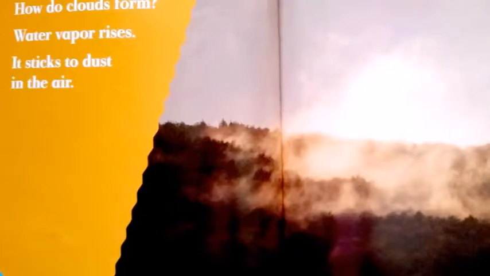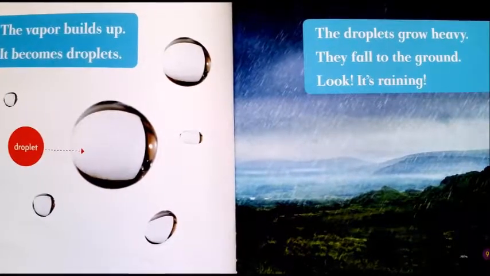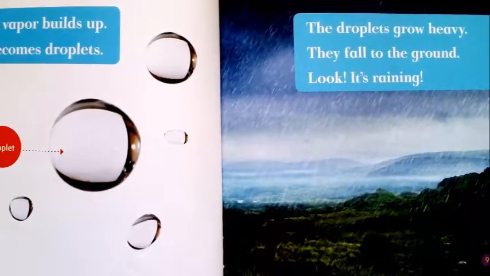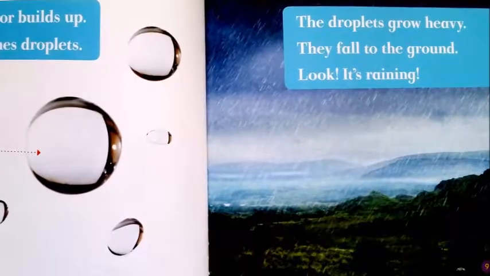How do clouds form? Water vapor rises. It sticks to dust in the air. The vapor builds up. It becomes droplets. The droplets grow heavy. They fall to the ground. Look, it's raining.